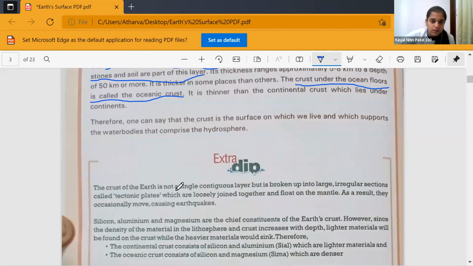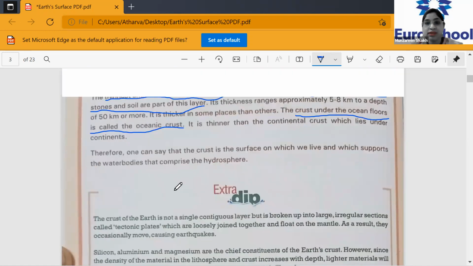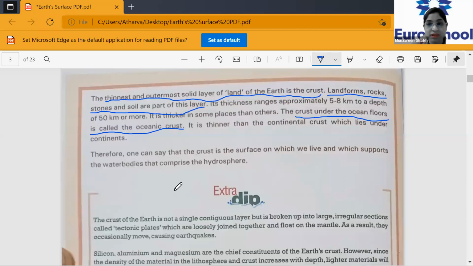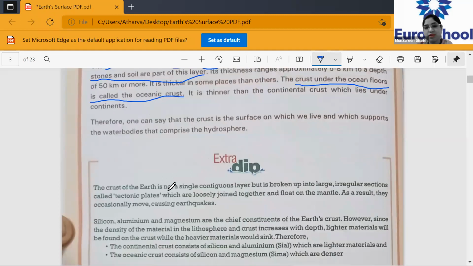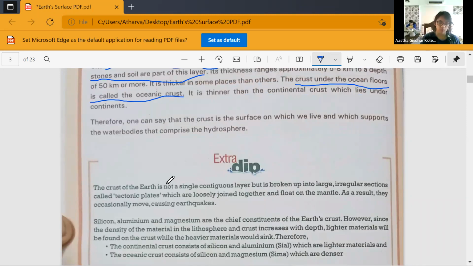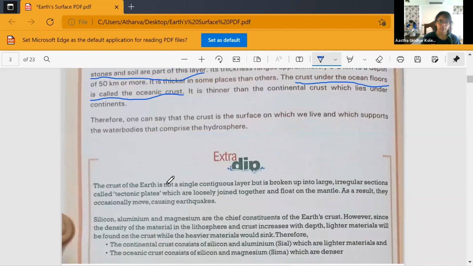So this shows that the surface on which we live has water bodies as well. We can see the rivers, the seas, the oceans. So this is that crust surface of the earth where human beings live, and they can also see water bodies, that means it consists of hydrosphere. Clear till here, children? Okay, let's scroll down.